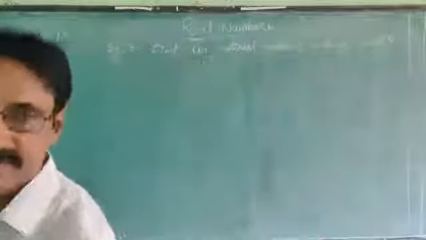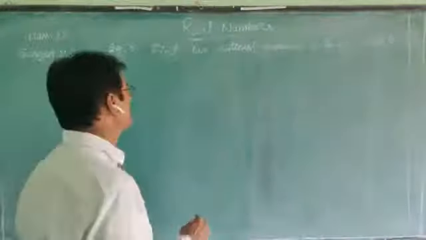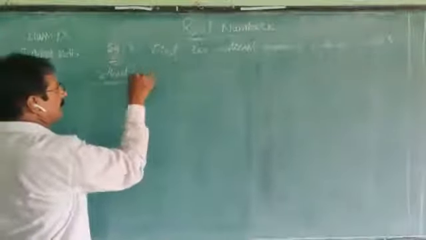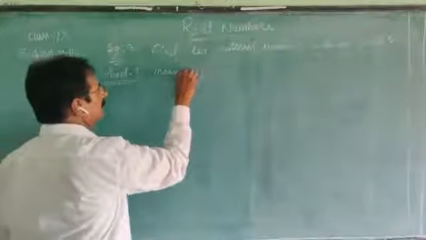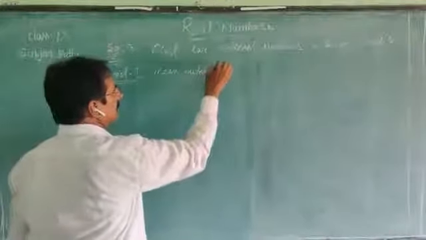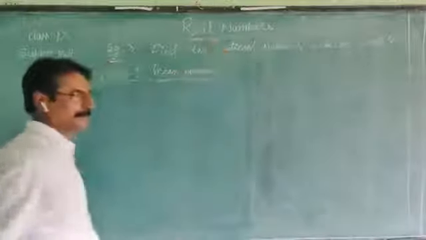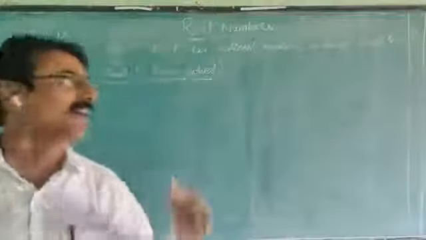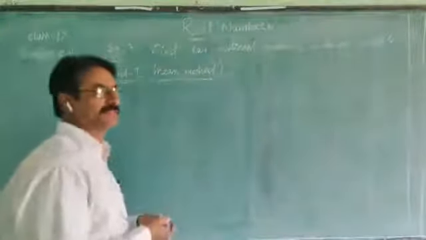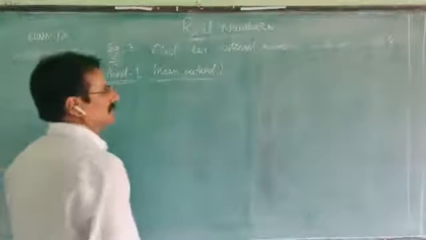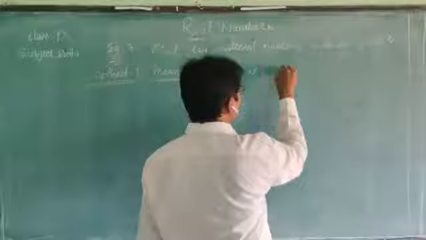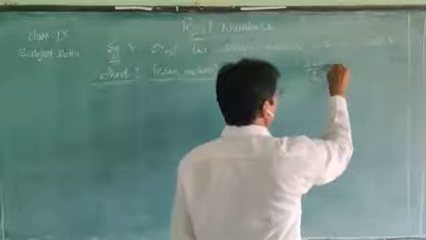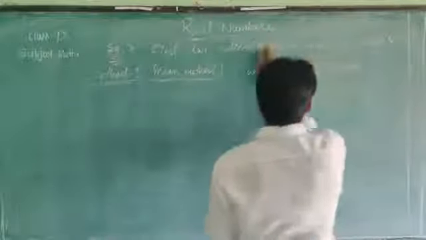There are two methods. One method is the mean method. Method 1 is called the mean method. We use a small formula, the mean, to find the rational number between given two numbers.